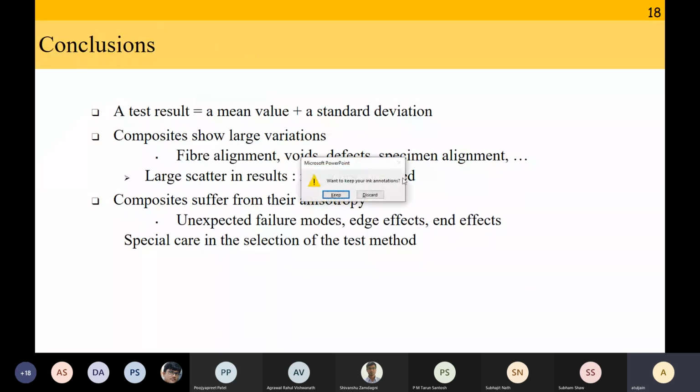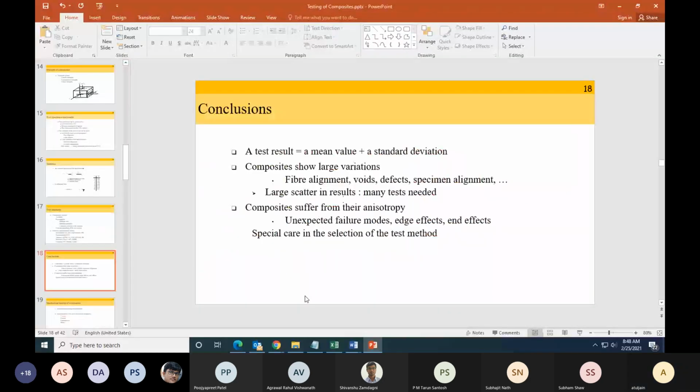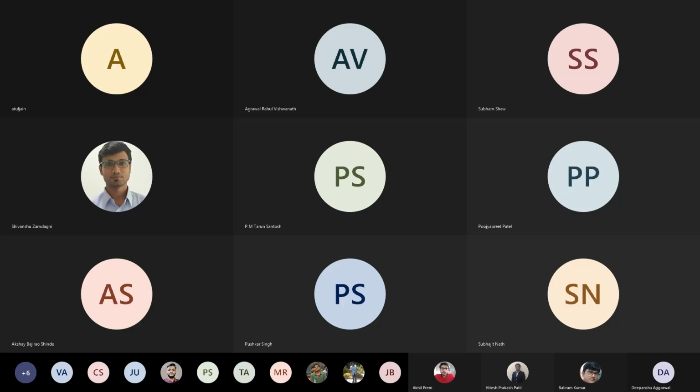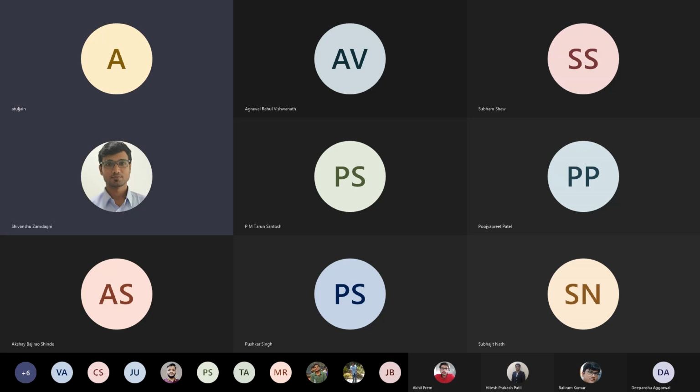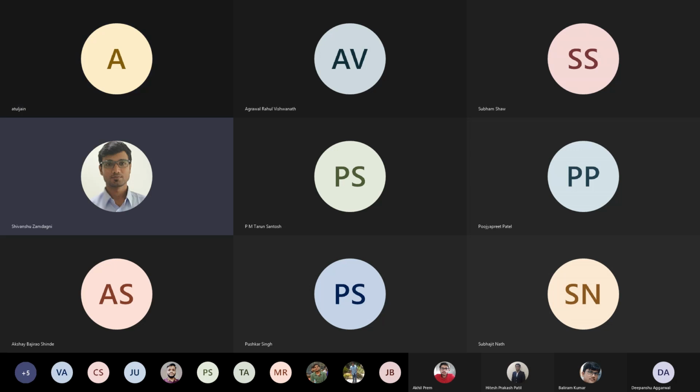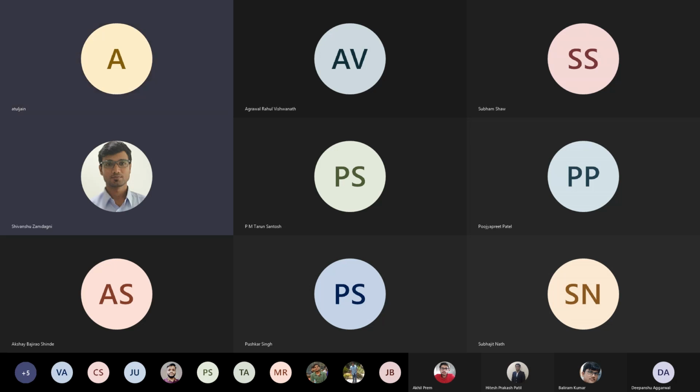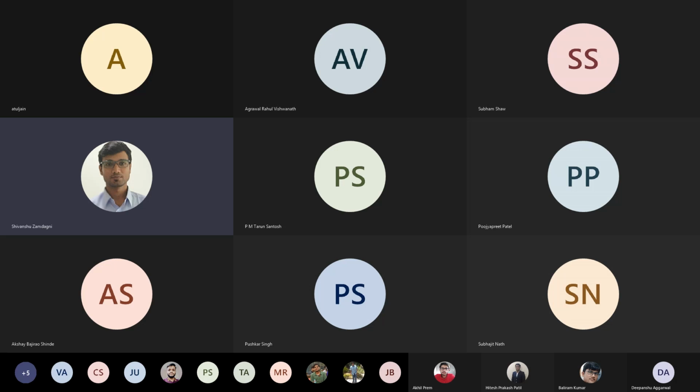Any questions? Sir, are there any specific tests for physical applications? I mean, if we put the material in use for a longer duration, is there any UV test or something like that, like we have for metals?